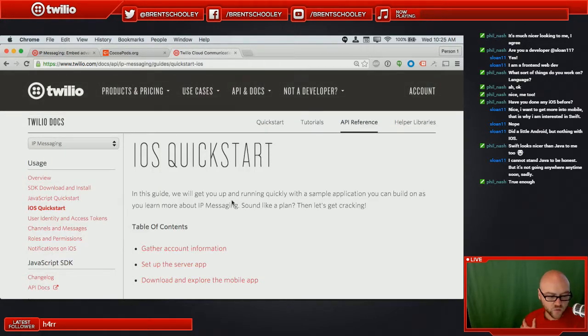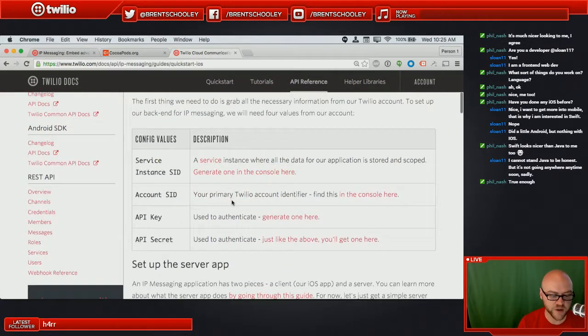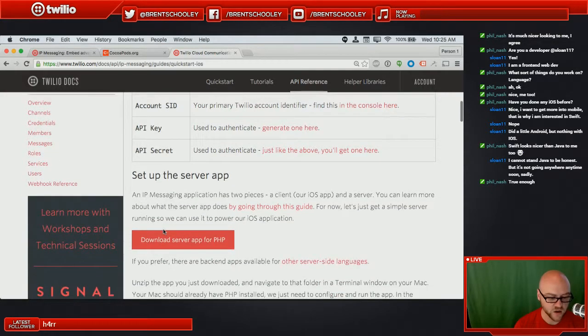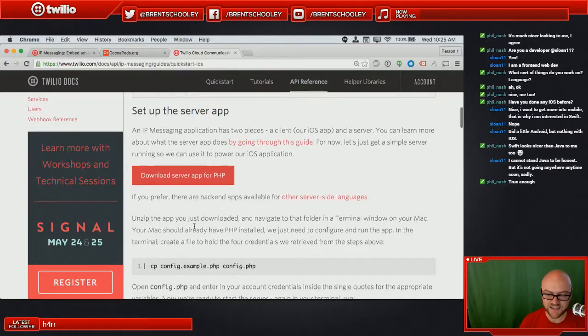And what's really cool is if you go to twilio.com/docs, we have documentation for IP messaging that includes a really cool quick start. It's going to tell you all the information you need to know about what credentials are required for you to work. We have a very, very quick and easy to spin up server that's going to be required for you to grab access tokens.